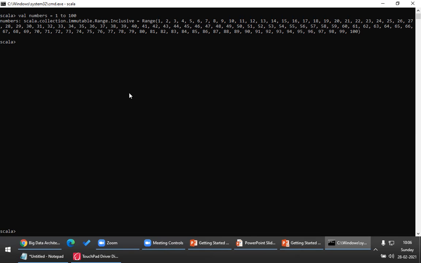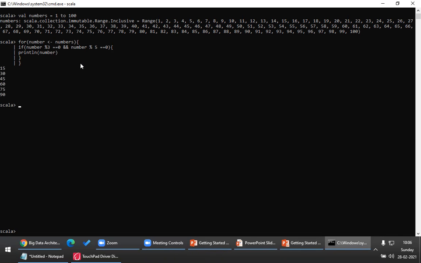So how do we write the logic? We will write for number in numbers. This is the normal way to write. Then I will write a condition: if number modulo 3 is equal to 0, and if number modulo 5 is equal to 0, then I'm printing those numbers. So print the number.